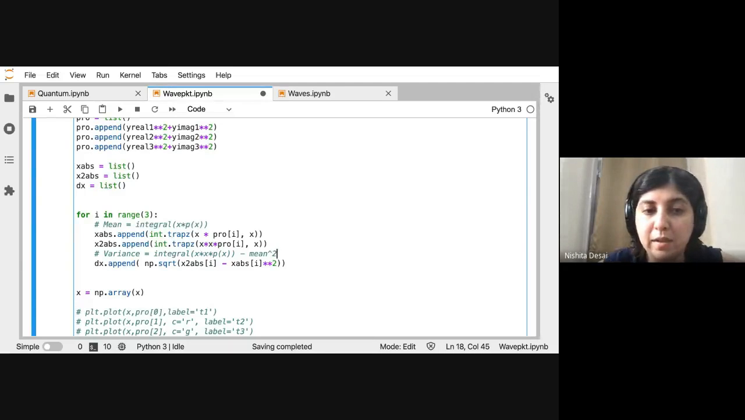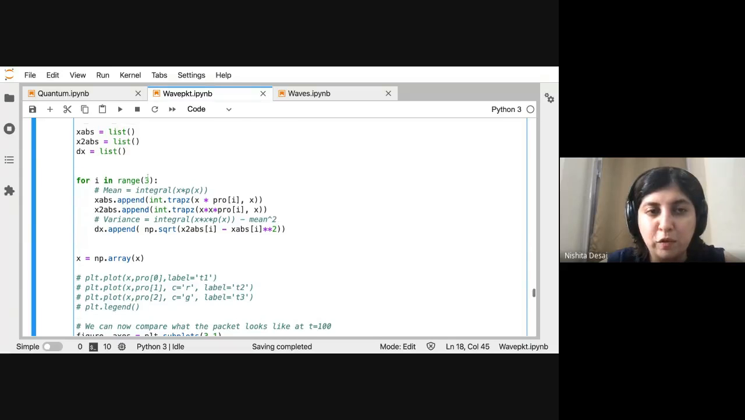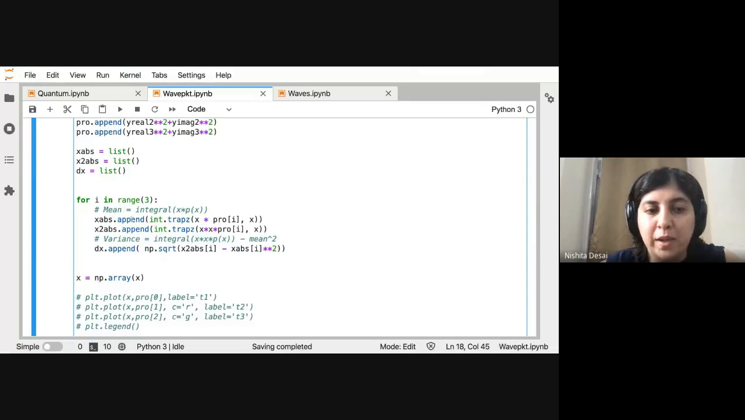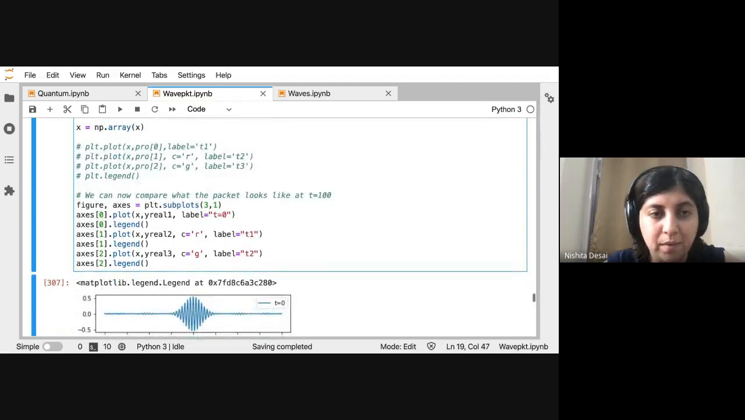Right, which is given like this. So this is x squared bar minus x bar squared. So that's your variance. So basically that is what this array is doing. For the 3 cases that we saved, 1, 2, and 3, we are going to calculate the mean and the variance, and we are going to append this to this array so that we can check. Okay.